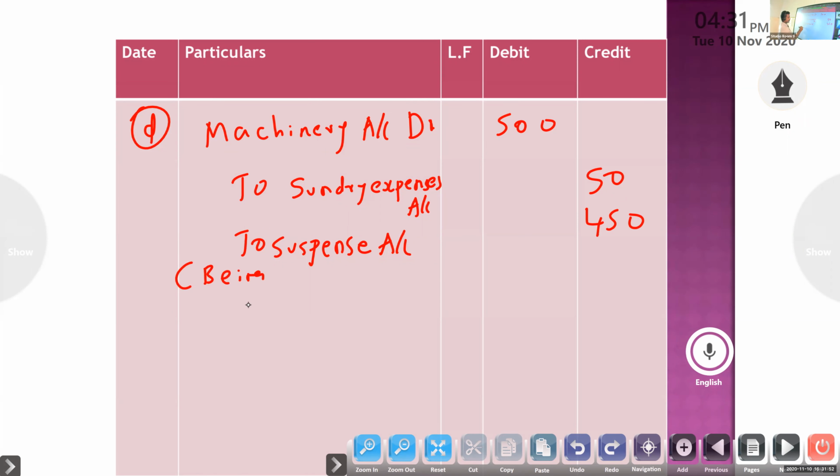Being installation of machinery debited to sundry expense account.